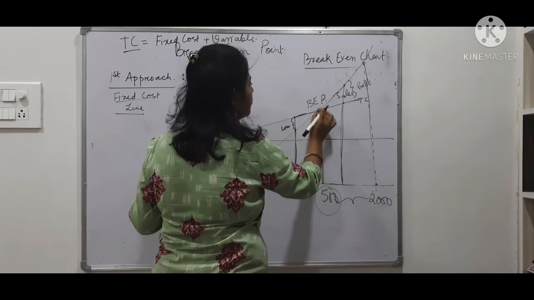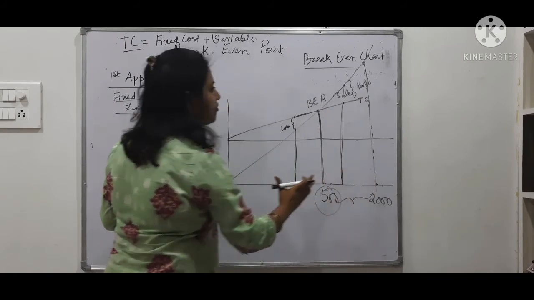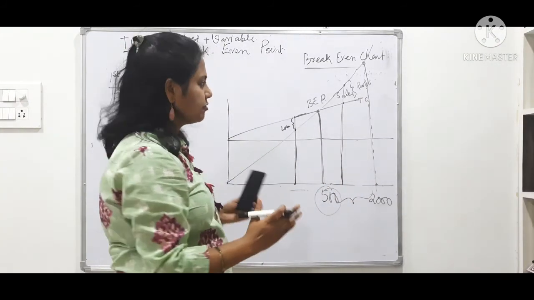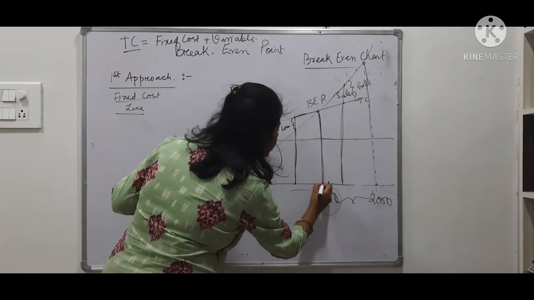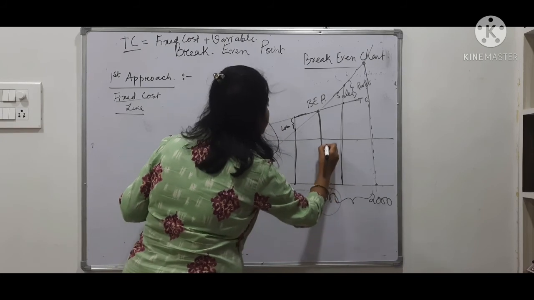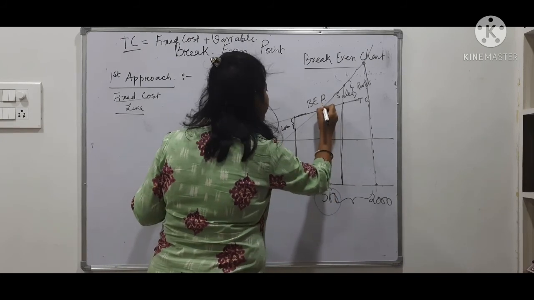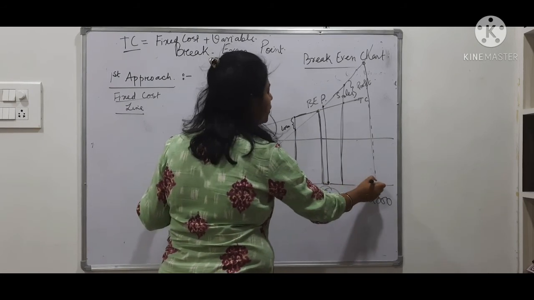So that means I am quite far from my break even point, so I have kind of safety, I am safe. But suppose I am just here, though I am after break even point but not very far. So you see, I am making a very little profit, so I am not that safe as compared to this point.